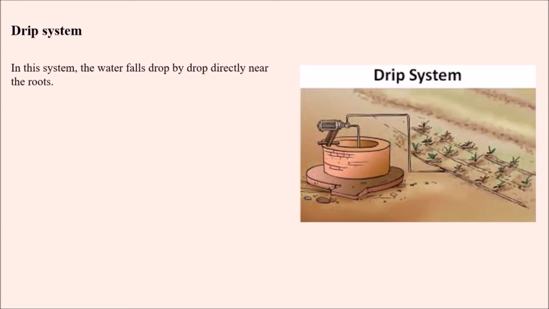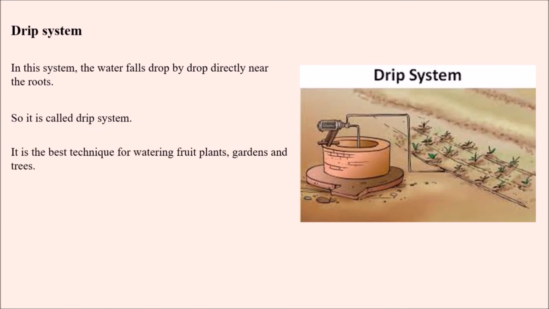Coming to the drip irrigation system, or drip system. In this system, the water falls drop by drop directly near the roots. So the pipeline is arranged near the roots, and the water flows drop by drop. As it flows drop by drop, it is called the drip system.